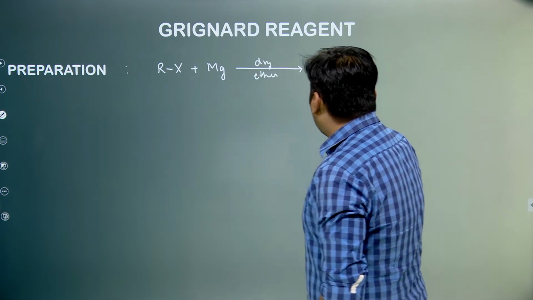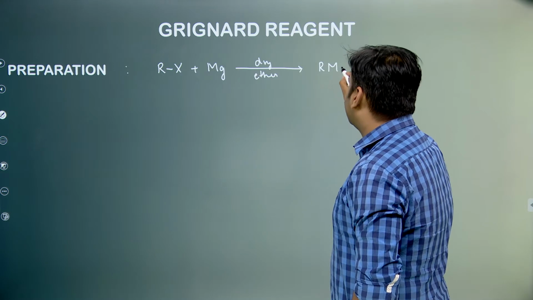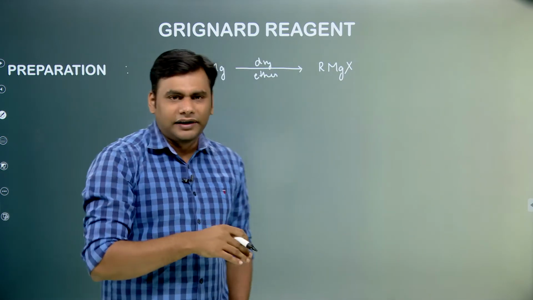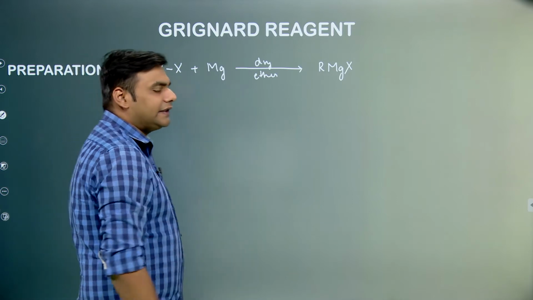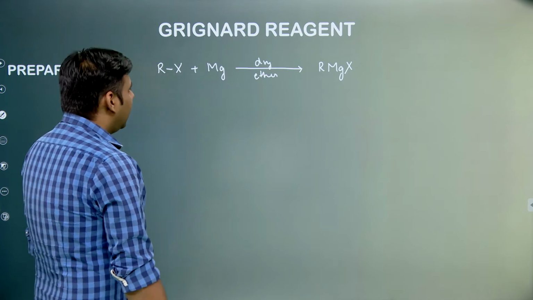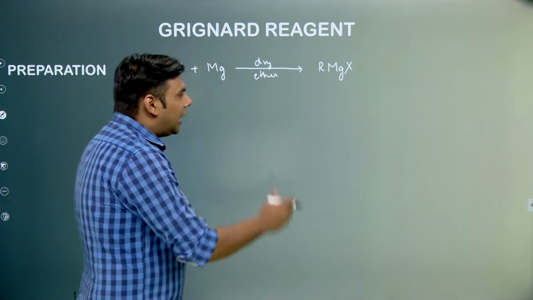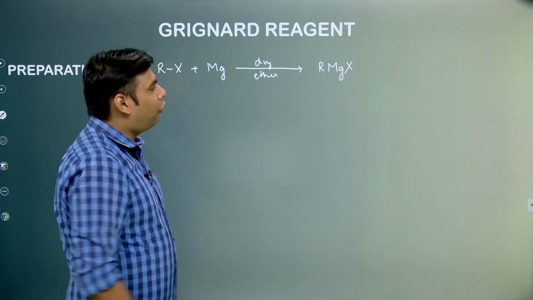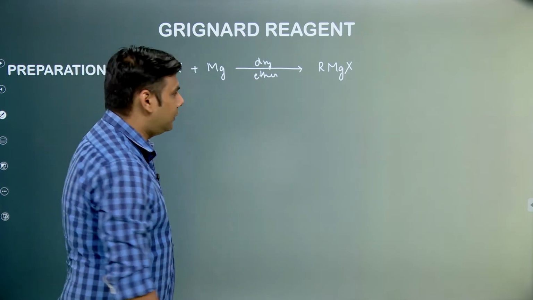and we form RMgX. So if you take any alkyl halide and you add magnesium to it in presence of dry ether solvent, then Grignard reagent is formed. Now one important question that can be asked over here, why dry conditions are maintained and what is the role of this ether molecule?